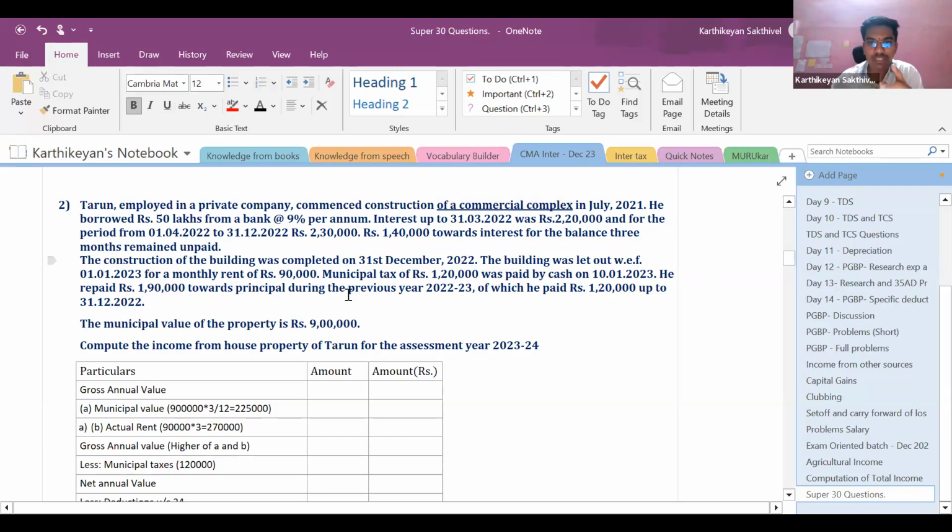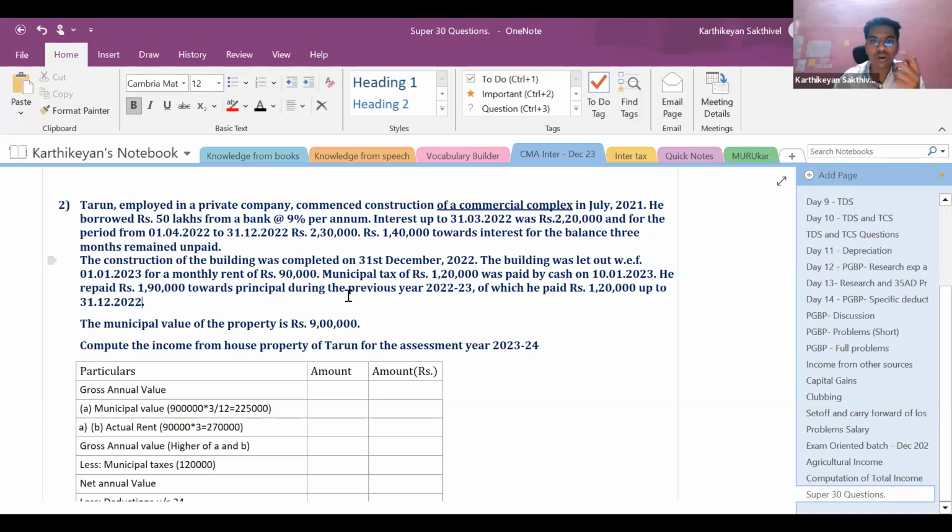Right. As far as this question is concerned, this was given in one of the previous papers, somewhere around 2019, I guess, in the 2019 suggested answer. But what we should understand is, there is a Supreme Court judgment in the case of Chennai Properties and Investments. Prior to that, whatever income you were having, if you received rent, it was compulsorily liable to be taxed under the head income from house property. But after that, in the case of Chennai Properties and Investment, it was held that if your primary business is letting out of properties, that income is to be taxable under the head PGBP and not under the head income from house property.